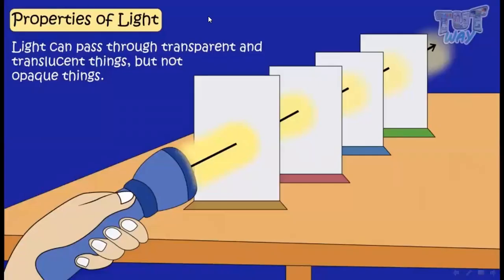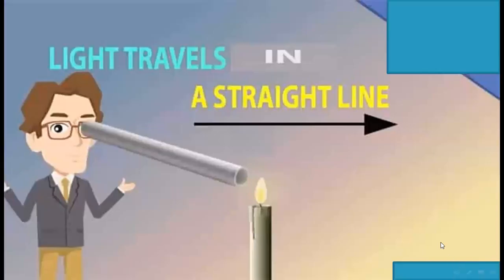Properties of light. Light can pass through transparent and translucent things, but not opaque things. See here how the light travels. Light travels in a straight line.